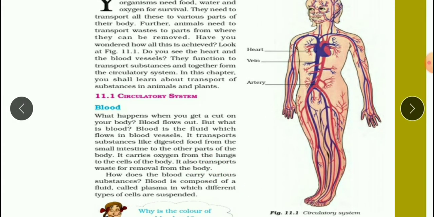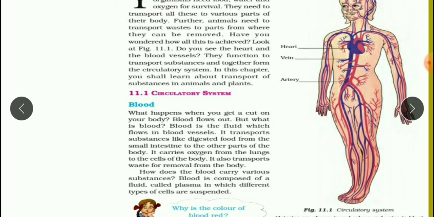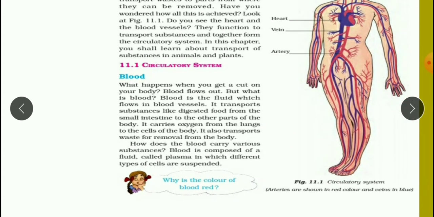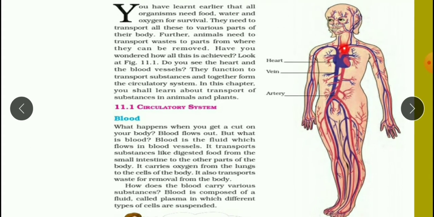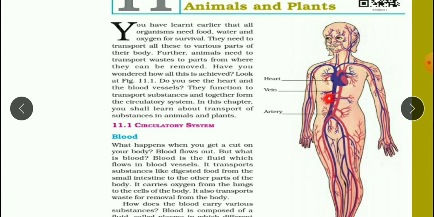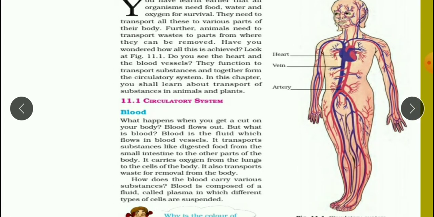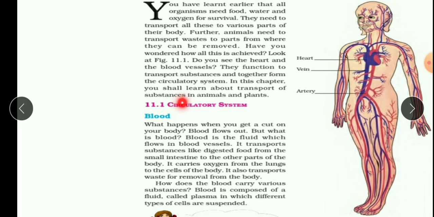So the transportation system in our body is called the circulatory system. The circulatory system consists of the heart, which is an organ, and all the blood vessels, the blue and red colored vessels, which are called blood vessels. Understood? So these form a circulatory system, that is heart and blood vessels. So you can see the vein and artery, isn't it? They are the names given for the blood vessels. So all this constitutes the circulatory system.